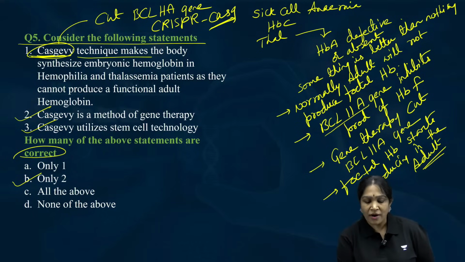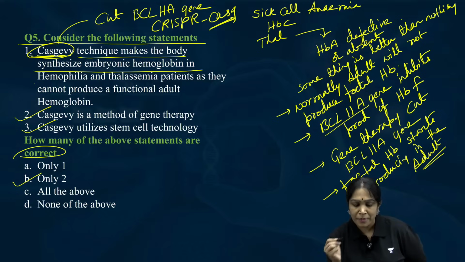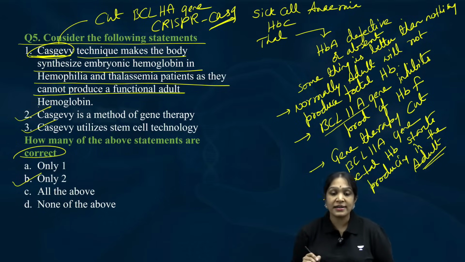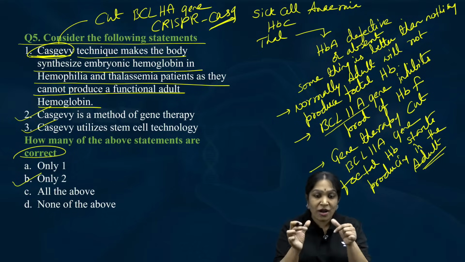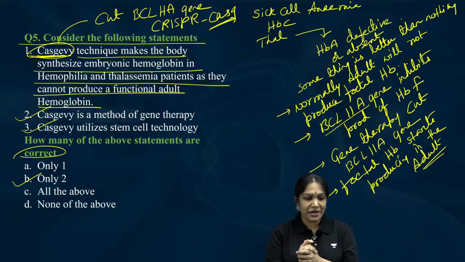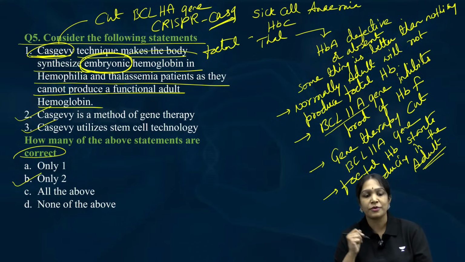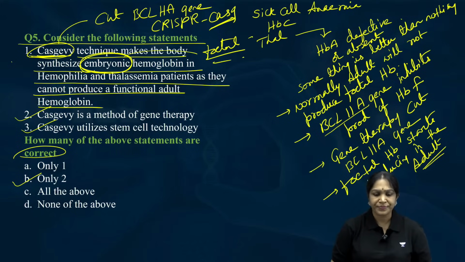It's a technique that makes the body synthesize embryonic hemoglobin in hemophilia thalassemia patients as they cannot produce functional adult hemoglobin. Can you identify where is the mistake? The exact wrong word in this sentence? Yes, Varsha: embryonic hemoglobin. The total sentence is correct, but this is fetal hemoglobin. Very good. So this statement is wrong.